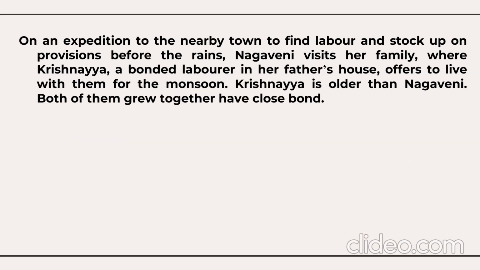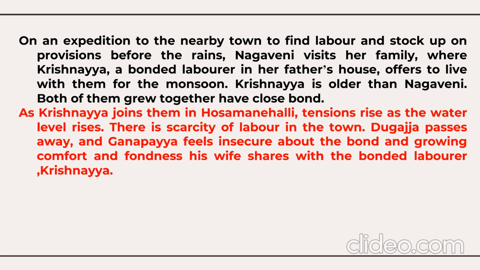On an expedition to the nearby town to find labor and stock up on provisions before the rains, Nagaveni visits a family where Krishnaya, a bonded laborer in her father's house, offers to live with them for the monsoon. Krishnaya is older than Nagaveni. Both of them grew up together and have a close bonding. As Krishnaya joins them in Hosamanahalli, tensions rise as the water level rises. There is a scarcity of labor in the town.